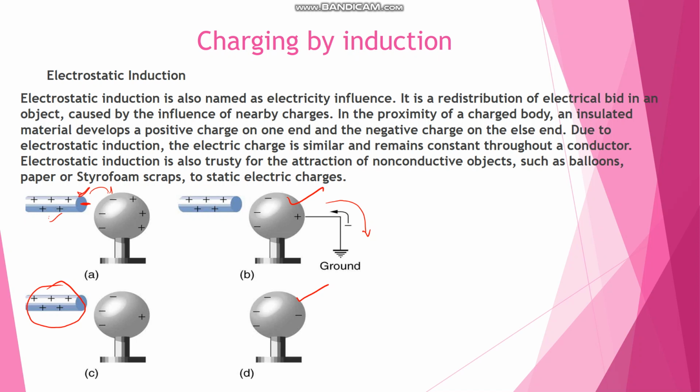Then after that, if the body is grounded, then all positive charge will go to the earth and only negative charge will remain. If we remove the earthing from the surrounding of this metallic sphere, then only negative charge will remain in this sphere. This is the process of charging by induction.